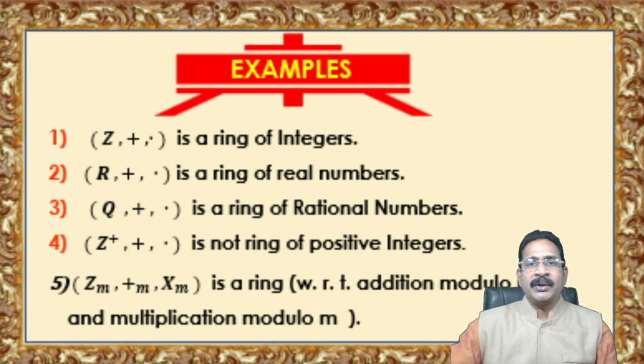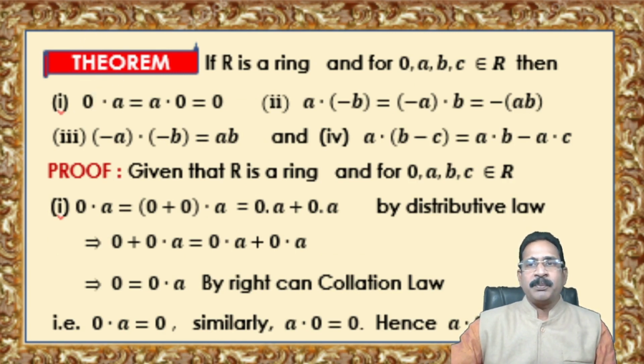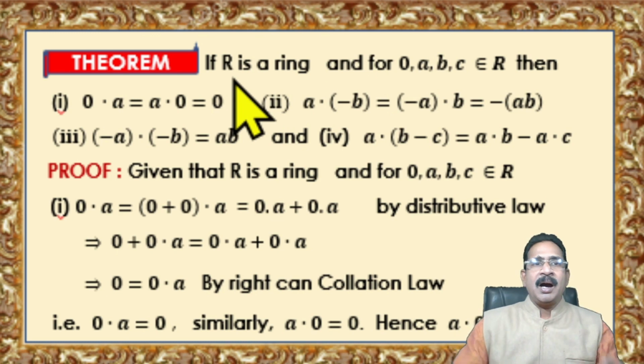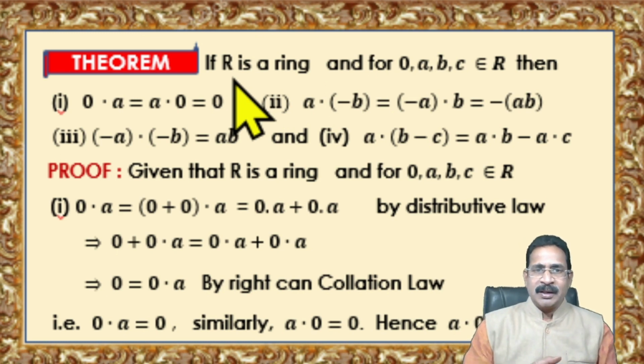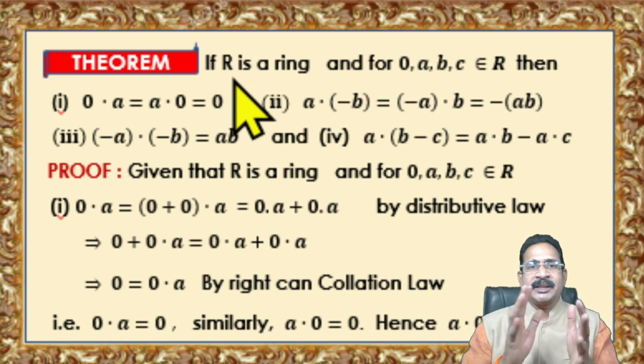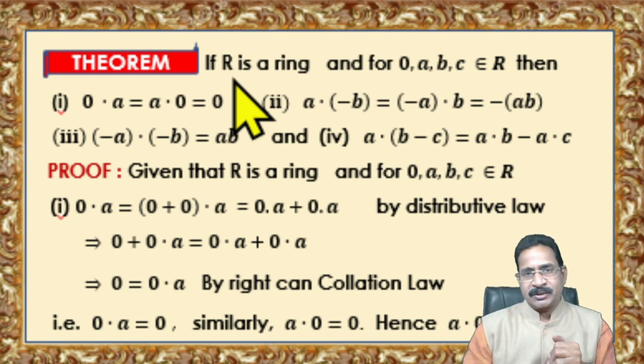Now, let us go to the properties of rings. R is a ring and a, b, c are three elements of R. Then R satisfies the following properties.